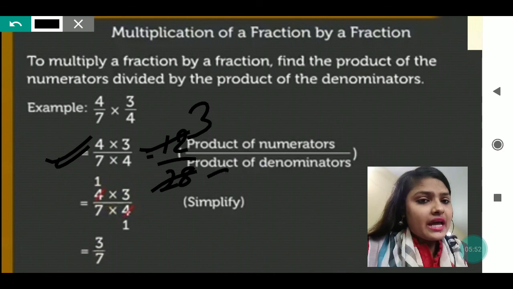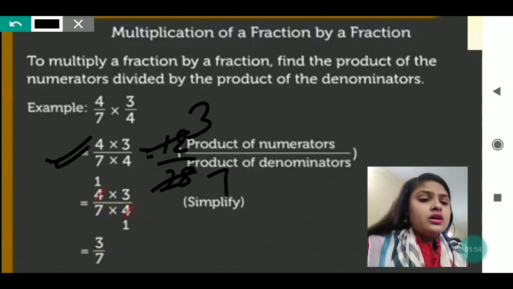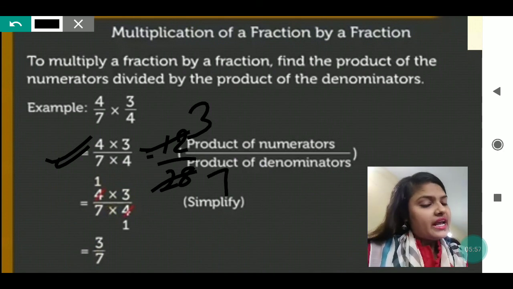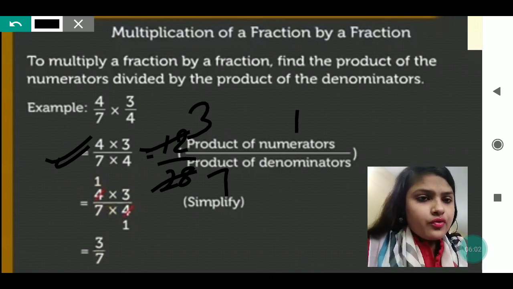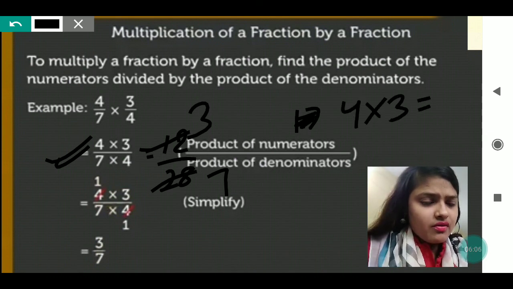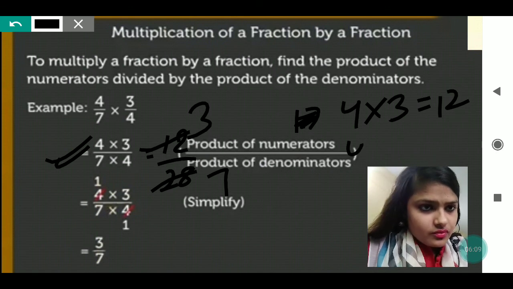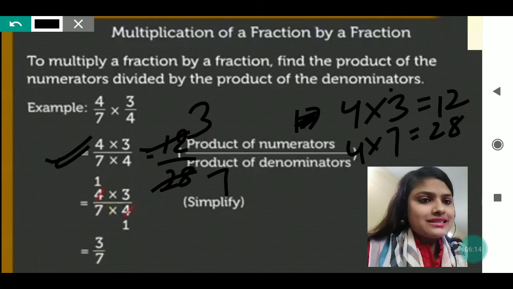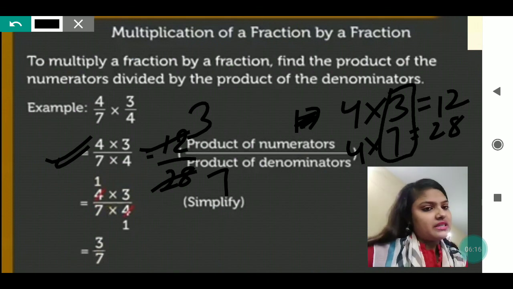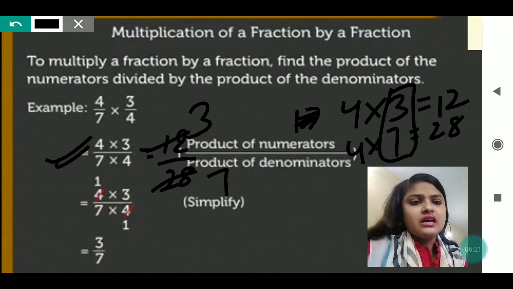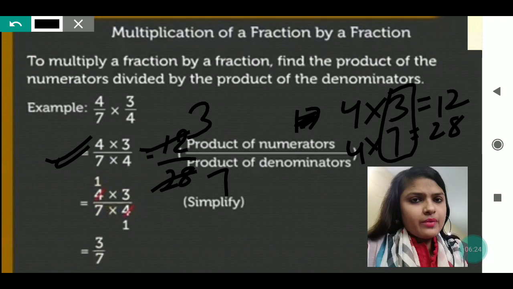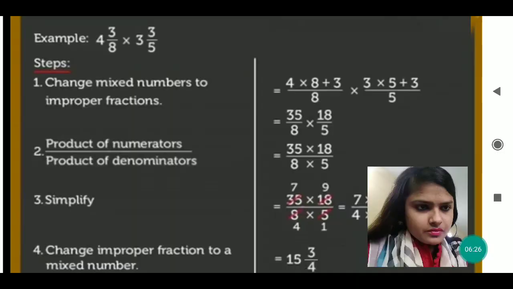And in 7 times, 28 is coming. Both are coming in the table of 4 only. Okay. 4 into 3 is 12, whereas 4 into 7 is 28. So what answer have you got? 3 by 7 only. And what have I done? I have done it in the easiest way. The common ones I have just cut, and the numbers left I have written. Okay. Both ways you can do. Any one you can do.